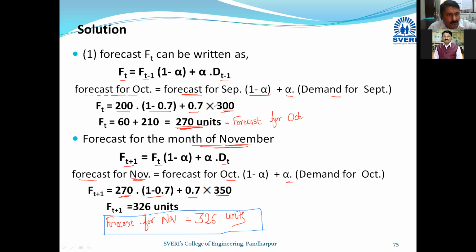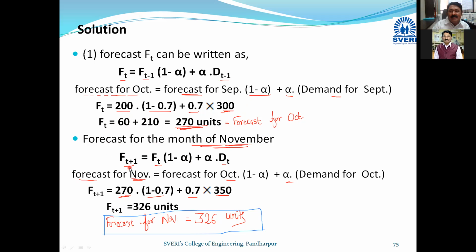Now in the next one or two numericals, I will take some more calculations so that you will also get some more insight into it. I want to highlight once again: forecast for October is equal to forecast for September times (1 minus alpha) plus alpha into demand for September. We do not have the answer for forecast for October. Therefore, though forecast for November is asked, we have to first calculate forecast for October. I have calculated it as 270 units, and then I proceeded to the forecast for the month of November.